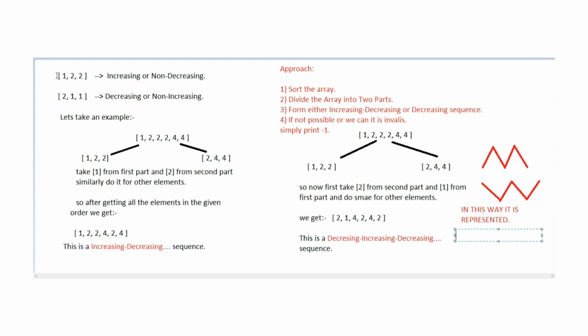It is very simple. So let's take one example and dry run the approach that we need to apply here to implement this problem successfully. The array that is given to us is 1, 2, 2, 2, 4, 4. I have taken this array because it is quite good for understanding the techniques that need to be applied here.